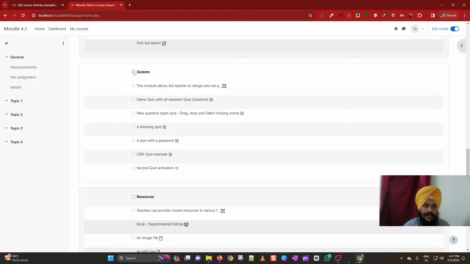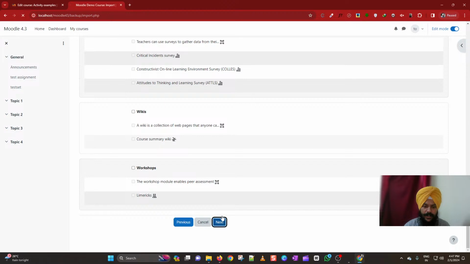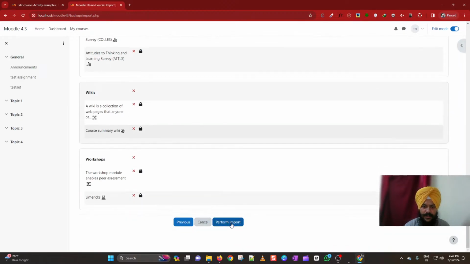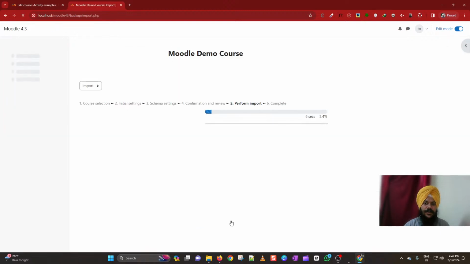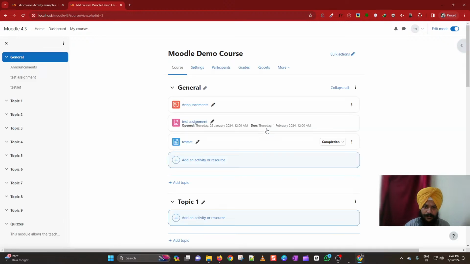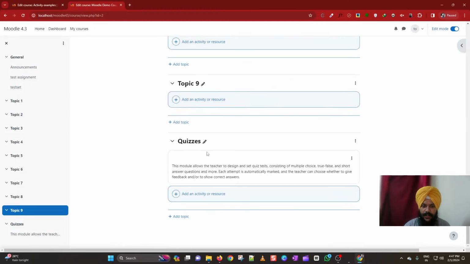Then just click quizzes in this section and specifically select which quiz you would like to import. Then go to the next button and proceed further with the next step, perform import. It will take some time depending on the quiz size, and then click continue. You can see that it has imported the quiz in the same...